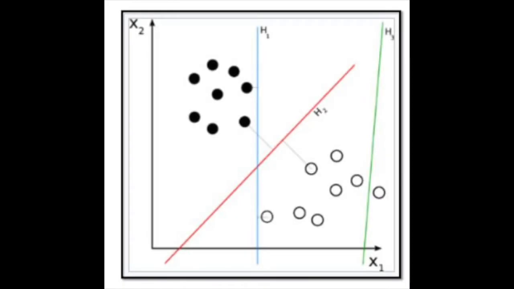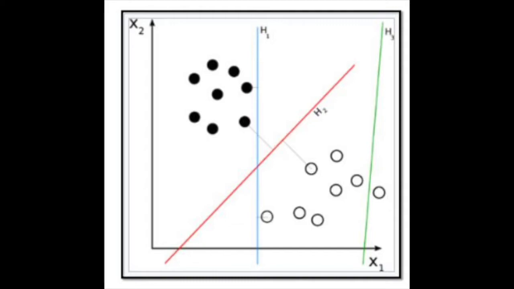Classification is the second topic under supervised learning, and it's quite similar to regression. The only difference is that it's meant for discrete data rather than continuous data. For example, it could be used to find out if on a certain day it would rain or not, which is two discrete outputs: whether it will rain or whether it won't rain. In the picture, it can be seen that there are two groups of data, black dots and white dots, separated by the red line. In classification, all you're trying to do is find the equation of this red line, so that you'll be able to separate the two groups of data.